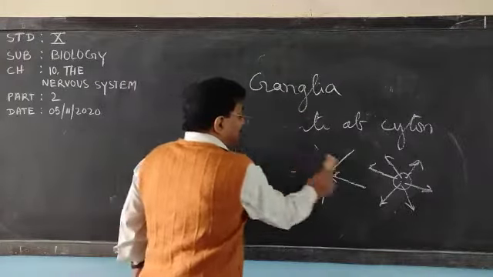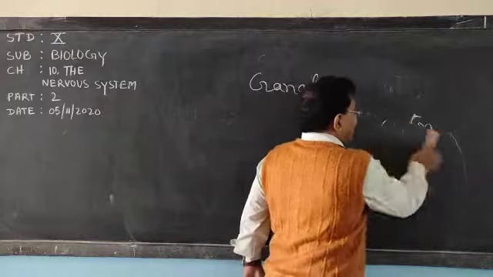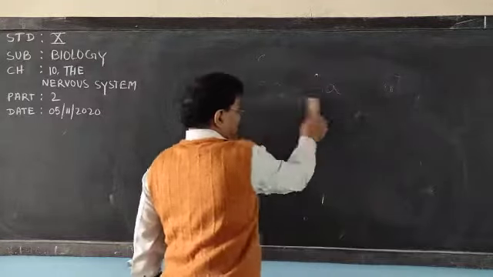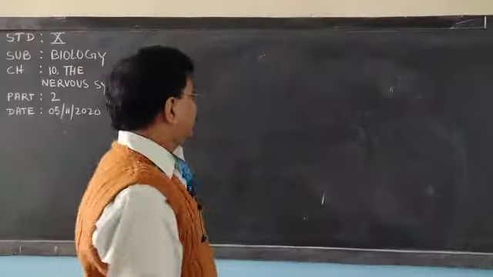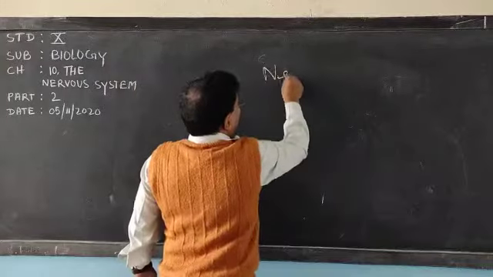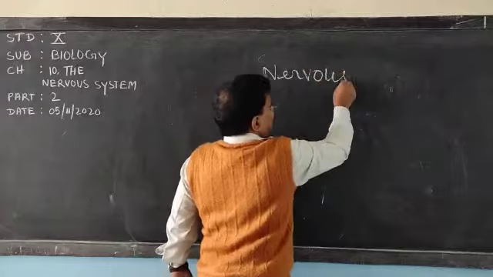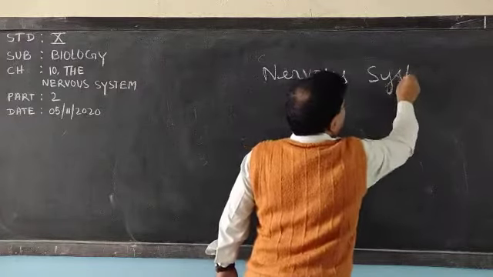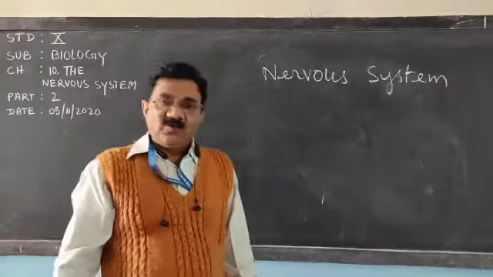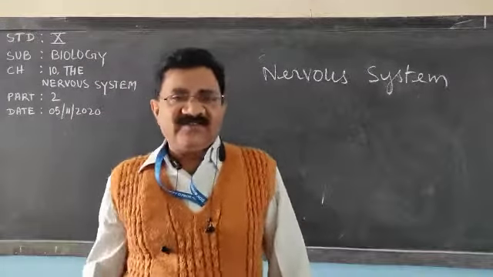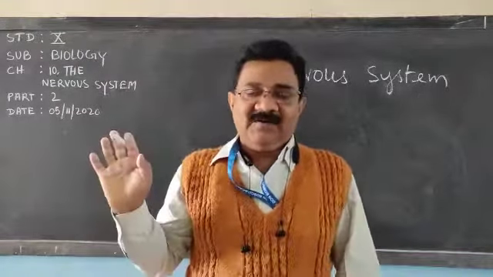Now coming to the main topic. Our topic was nervous system. And nervous system, let us discuss. There are two types of nervous system. I have told that control and coordination in our body is done by two systems, either by nervous system or by endocrine system.